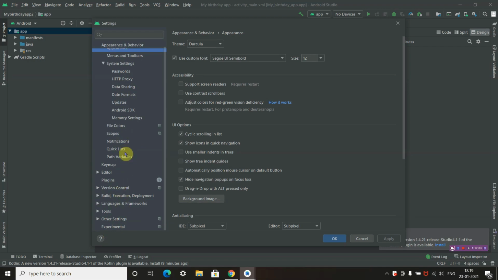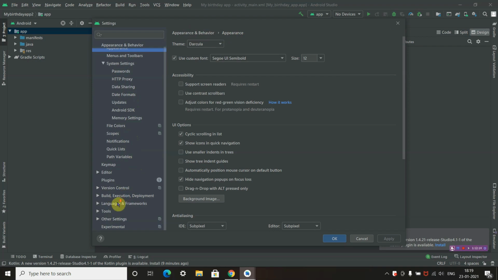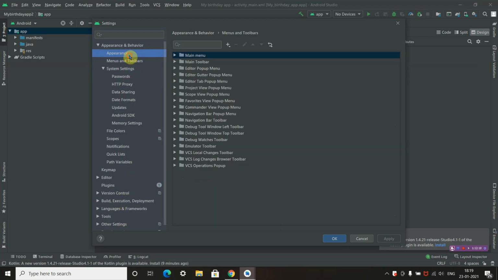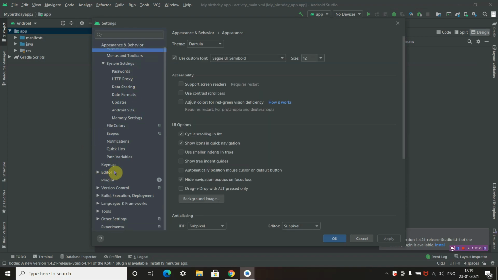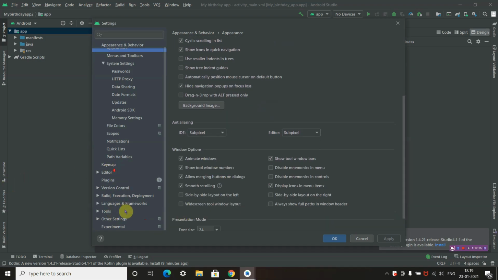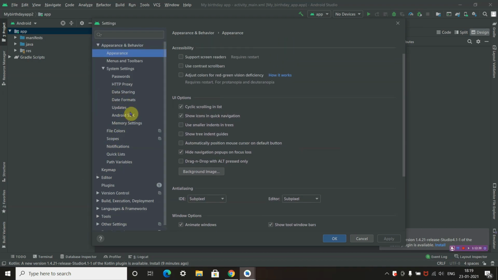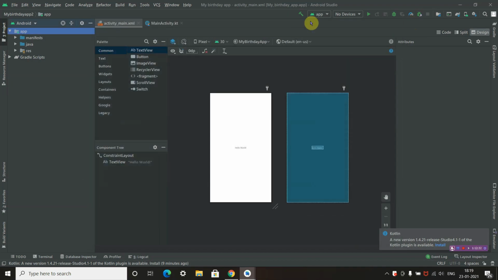Okay. I request everyone to go with USB debugging because the emulator takes more space and it is very difficult to run. For every version of Android, you need to download one emulator. It may be more than 6 GB. It is like downloading a full Android phone on your laptop. So I request everyone to go with USB debugging.